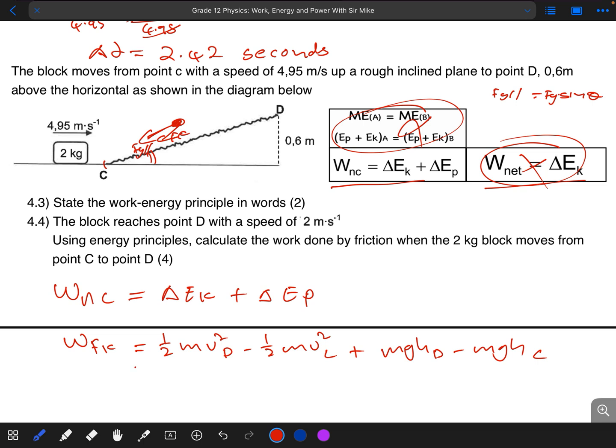Now we are simply going to substitute this, because they are asking us to calculate that Fk there.